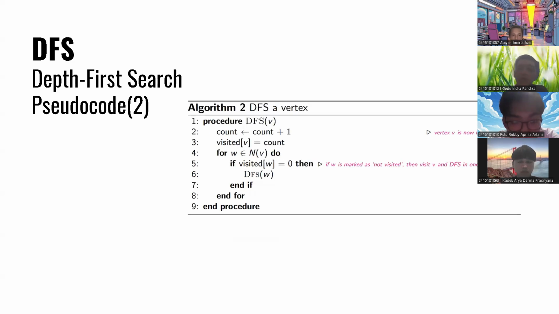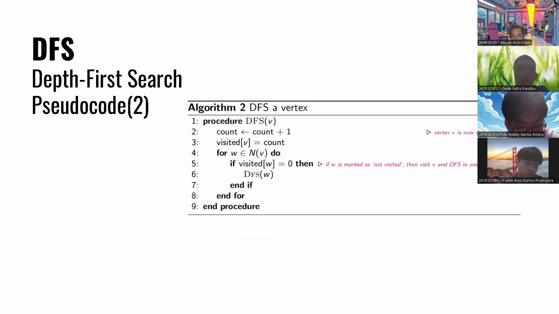And the second pseudocode is the DFS V procedure. Every time a vertex is visited, the count value is incremented by 1. This value is then stored in the visited array V to indicate that the vertex has been visited and to record the order of its visit. After that, the algorithm iterates over all neighbors of that vertex.